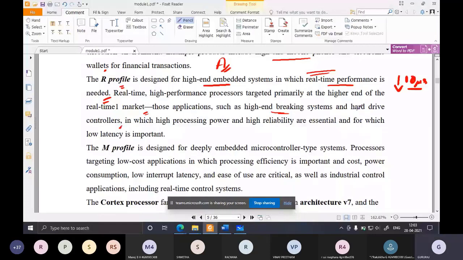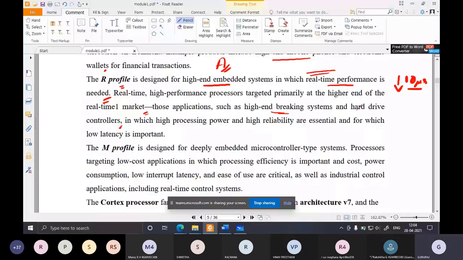Whatever hard disk you purchase, it can be 1 TB, 2 TB, 10 TB, and whenever you want to access a particular location of that memory, because the memory is very large, it should not take too much time. It should respond within a specified amount of time. There is a deadline again, and that is where R profile processors are used.